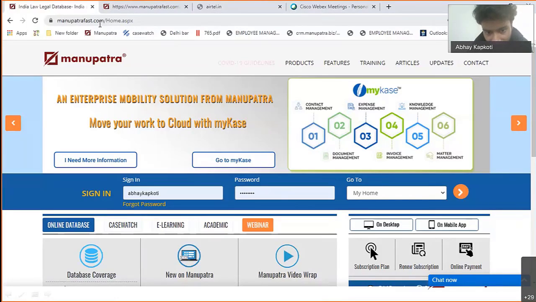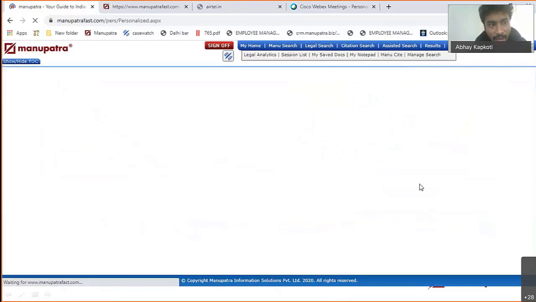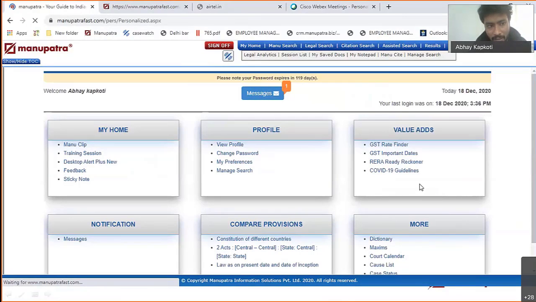When you are connected to that, there is an option available, IP user click here, beneath this password. You click onto that one, put in your email ID, and you will be able to access the system from there. Once you have done that and clicked this button, this is my Manu Patra homepage.